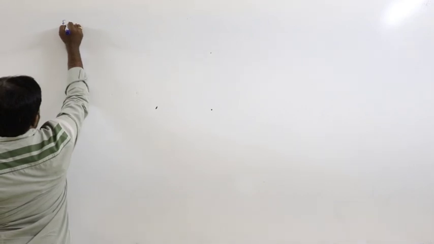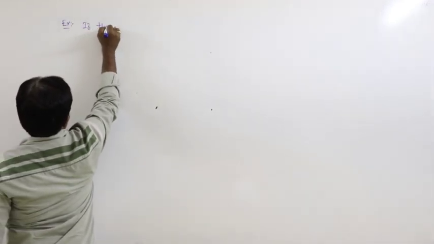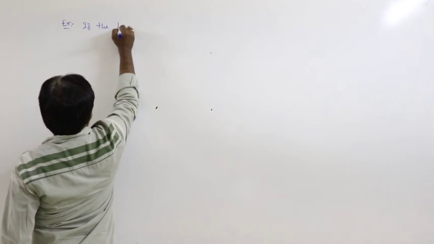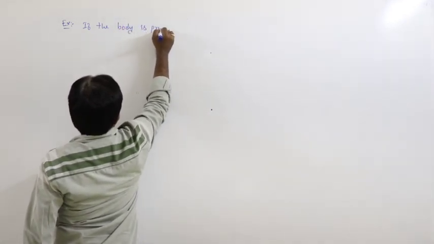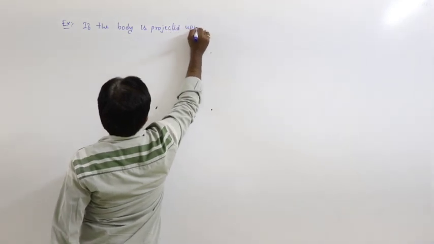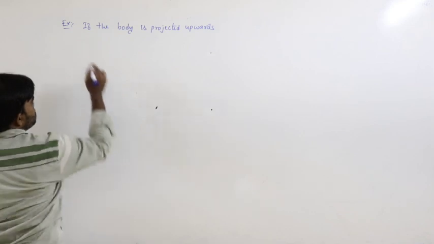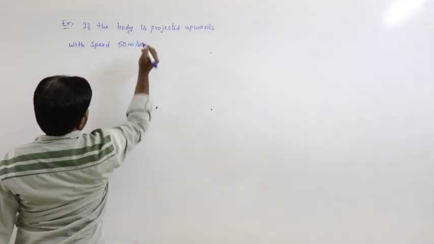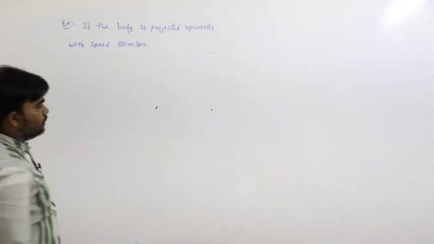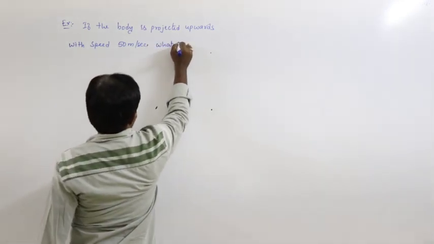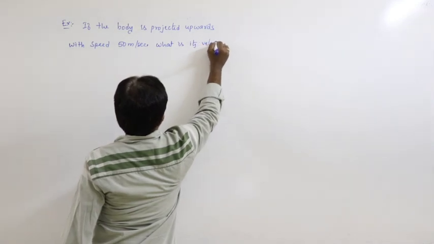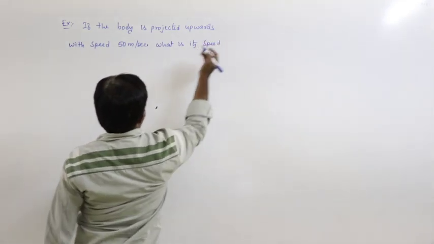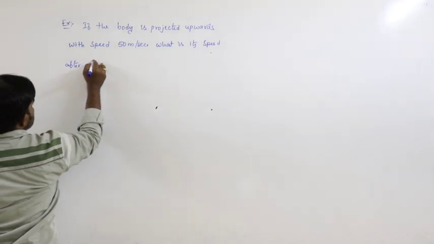So, for example, if the body is projected upwards with speed 50 meters per second, what is its velocity or speed after 6 seconds?